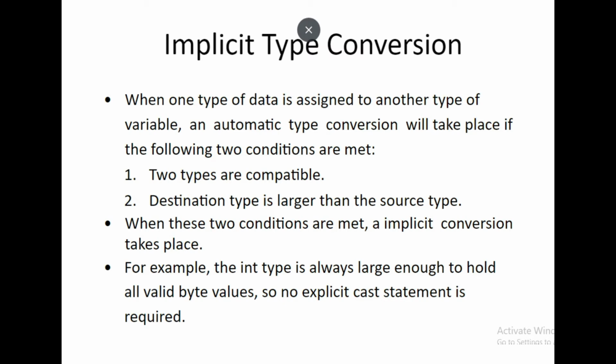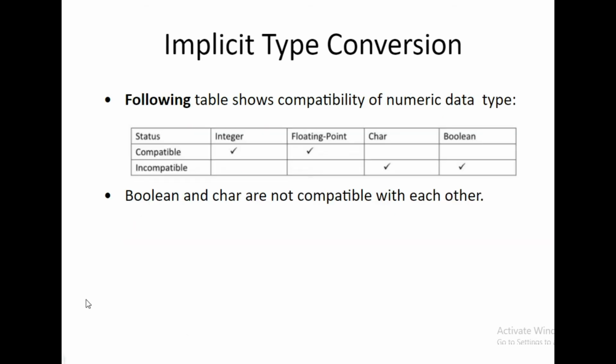For example, the integer type is always large enough to hold all byte values, so no explicit cast statement is required. There is a table that shows the compatible numeric data types. Here the integer and floating point types are compatible, and the character and the boolean are not compatible with each other.